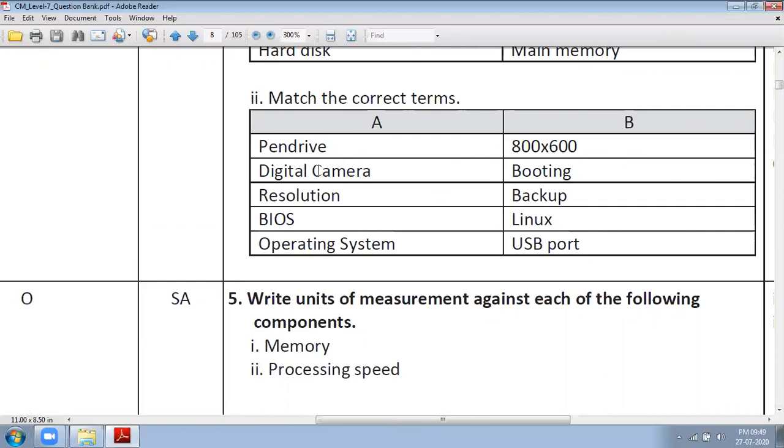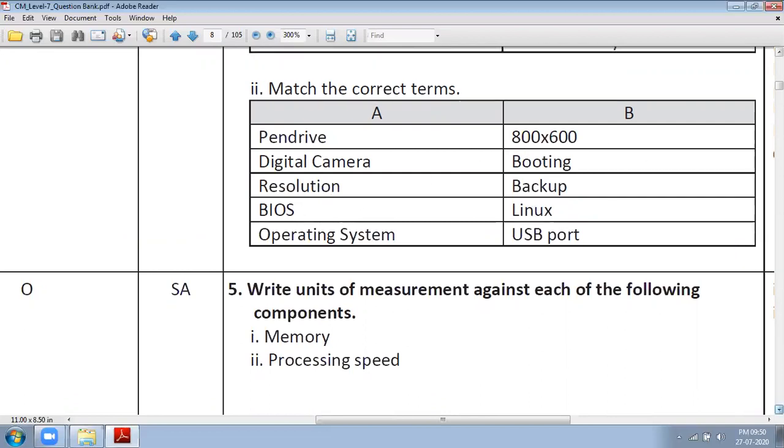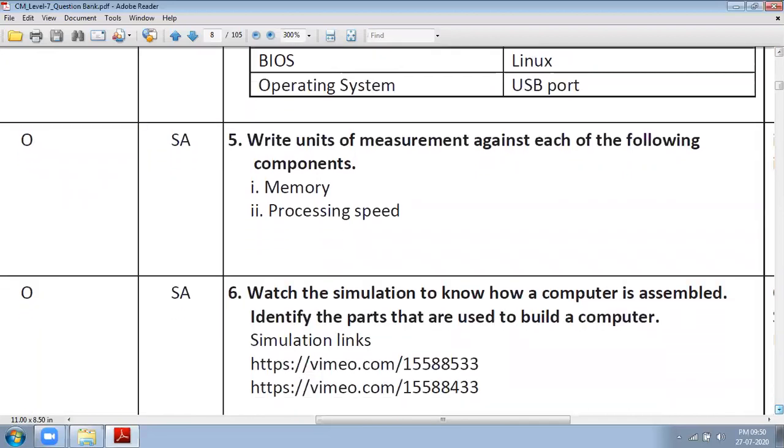Digital camera, you can say digital camera as USB port, resolution 800 into 600, BIOS, booting, operating system, Linux. Linux is an operating system. Booting is done by BIOS. So in this way, you can identify the correct matching point.